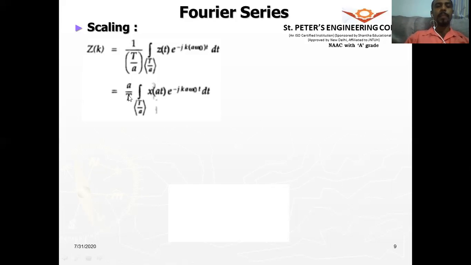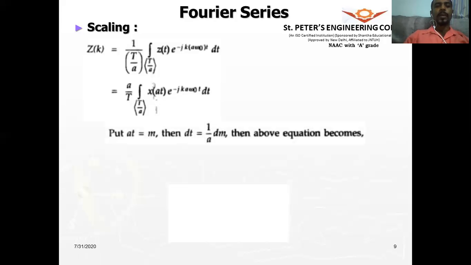So it will become a by T integral over a period, minus T by a to plus T by a, x of at e to the power of minus j k a omega naught t dt. All right. So we know this formula in terms of x of t. So we do not know in terms of at.